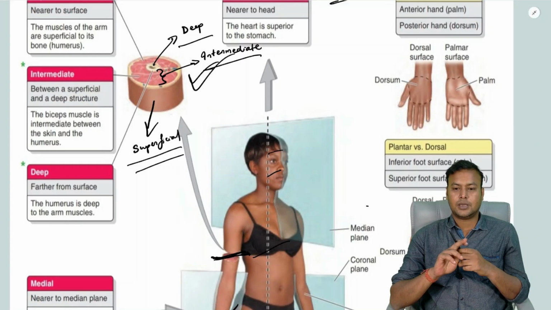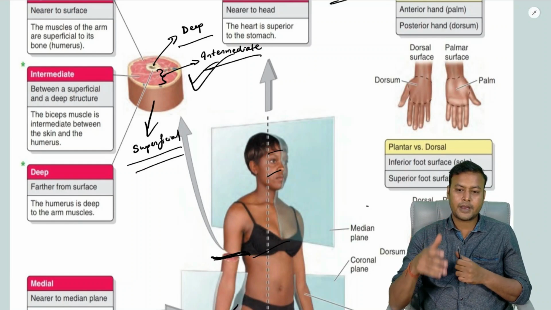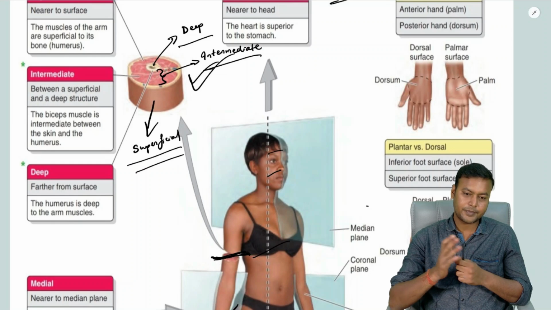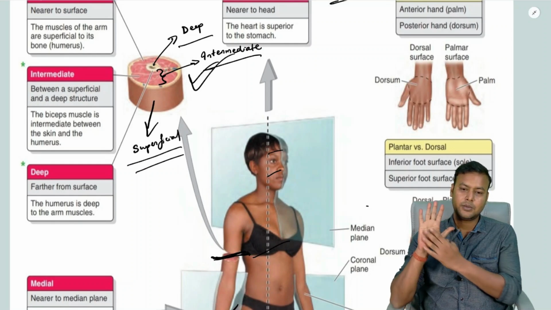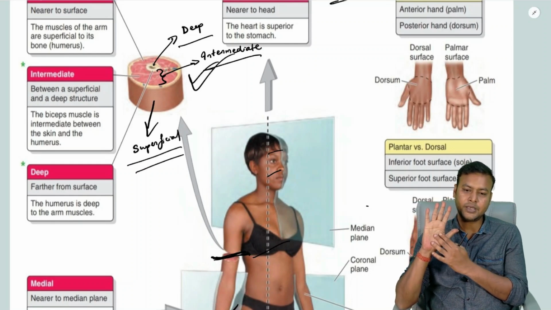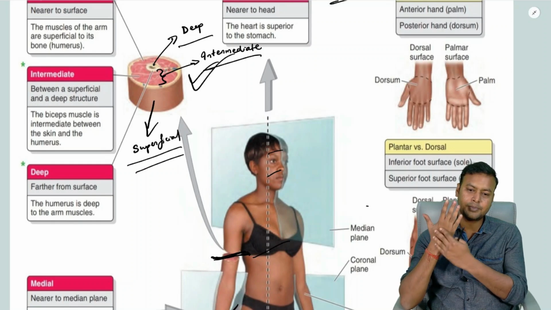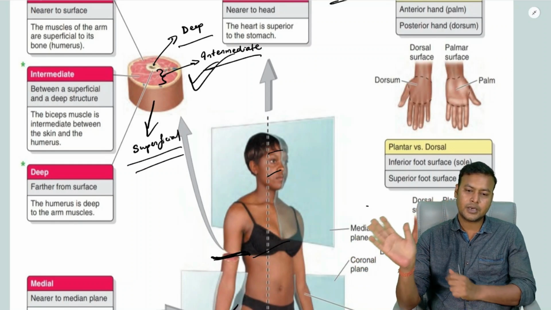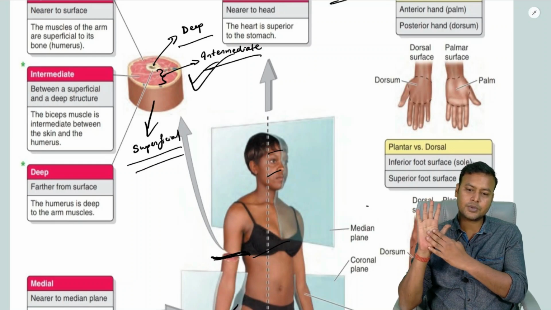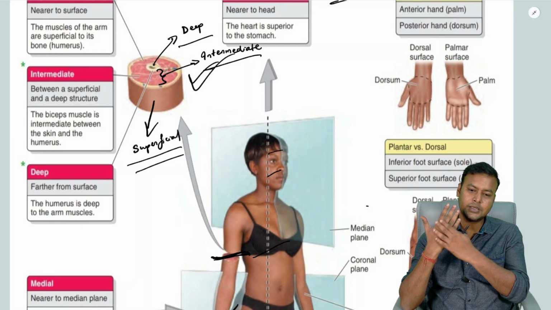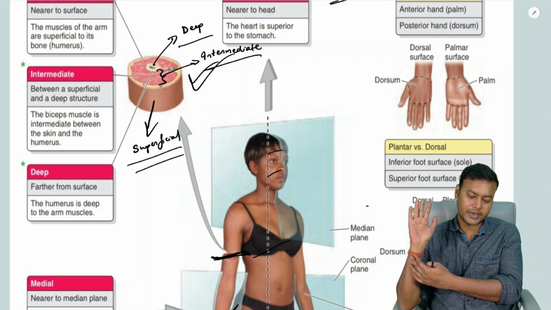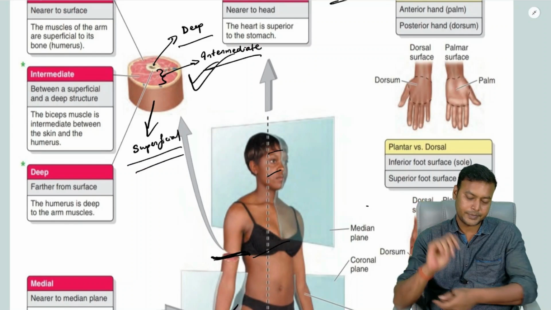In case of our palms and our foot, some difference is there, like we name this part of our hand as the palm and this portion is the dorsum. So when you are standing in the anatomical position, it is the palmar surface which is facing anteriorly or facing ahead, whereas this is the dorsum of your hand which is facing posteriorly or ventrally, dorsally.